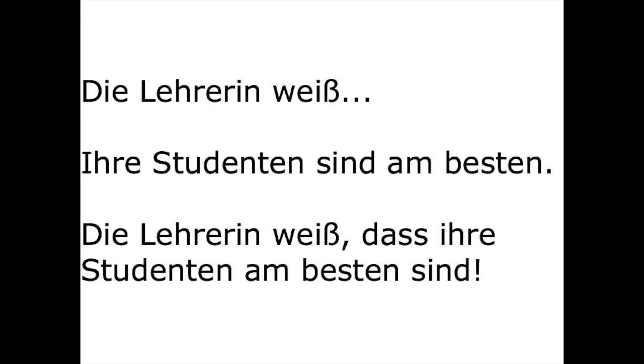So let's look at this slide where we see, Die Lehrerin weiß, the teacher knows, ihre Studenten sind am besten. Her students are the best, and it's true. Okay, so we want to combine these things. We want it to be, the teacher knows that her students are the best. Well, that, dass, is a subordinating conjunction, which means it is a verb kicker. So sind has to go at the end of the sentence. Die Lehrerin weiß, dass ihre Studenten am besten sind. Okay, that is review. Let's do one more.